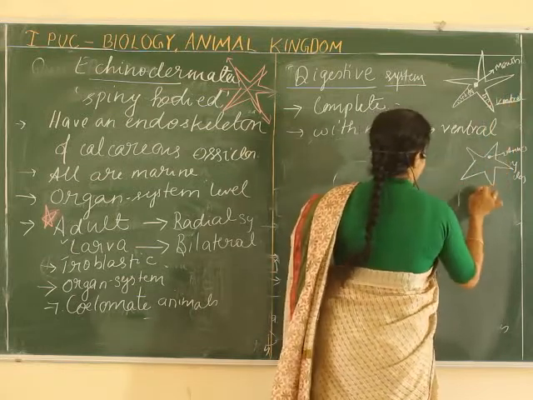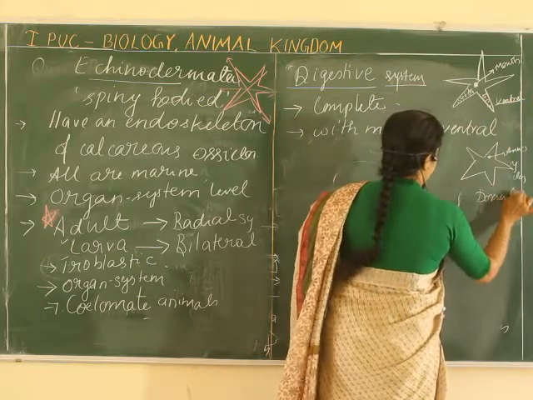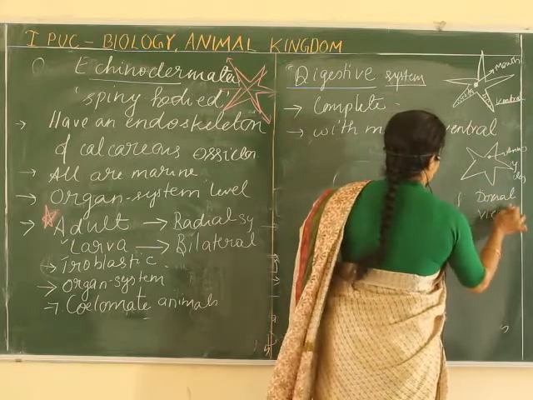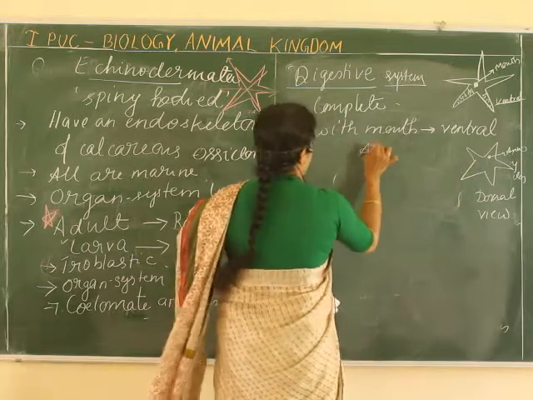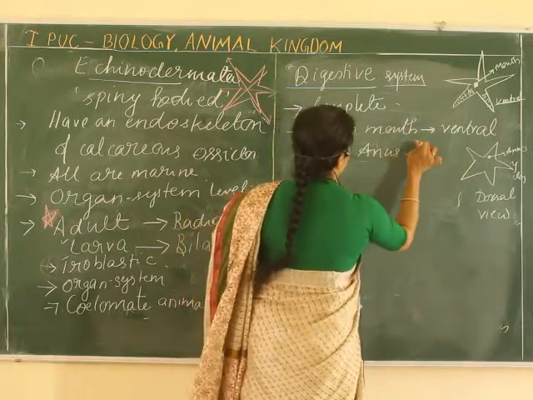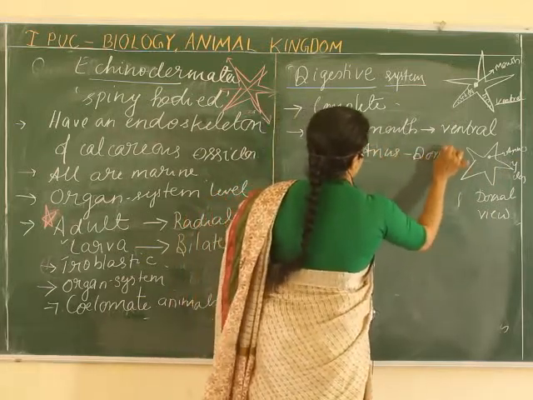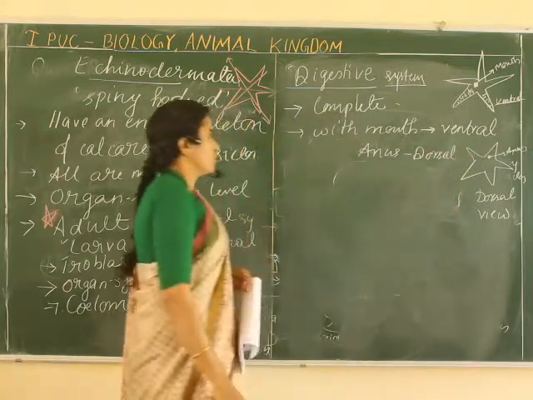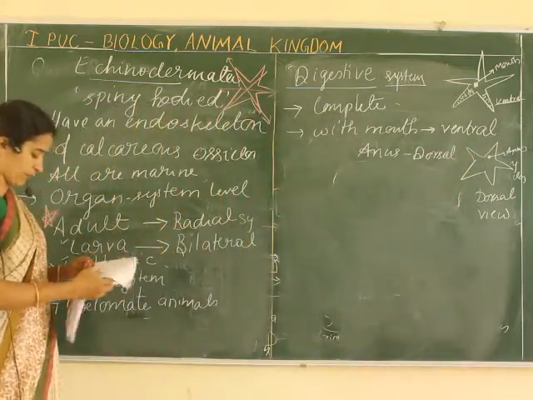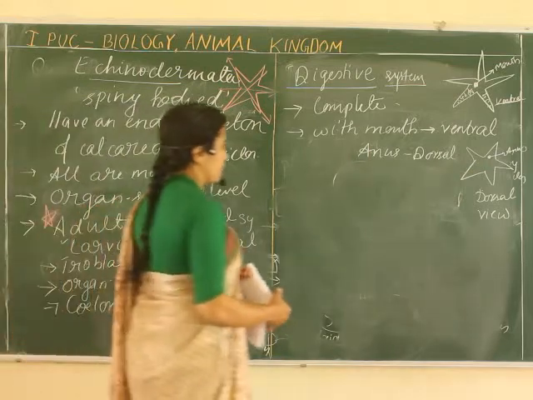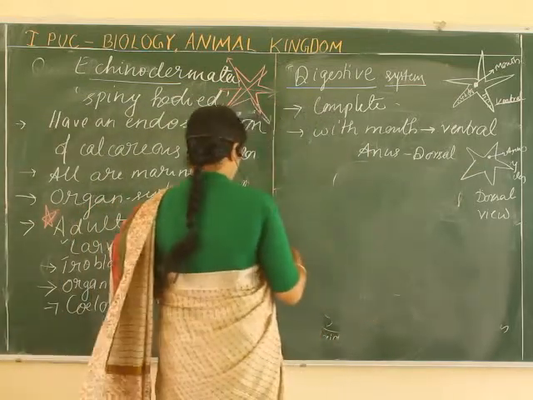This is the dorsal view. So on the dorsal view there is an anus, and on the ventral view there is a mouth. So a complete digestive system with the mouth on the ventral side and anus on the dorsal side.